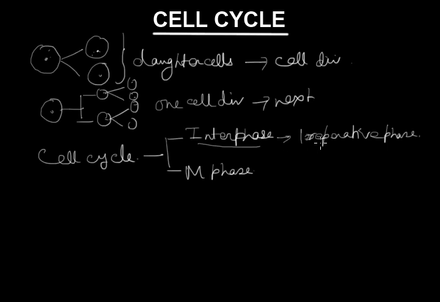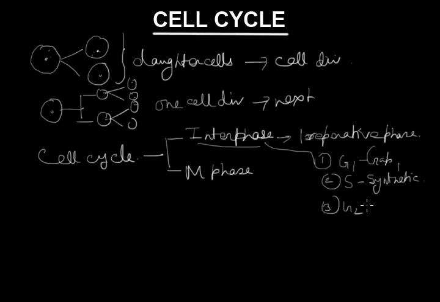Interphase also has some subphases. What are these subphases? One is G1 or gap 1 phase. Number 2, S phase, which is known as synthetic phase. And number 3, G2 or gap 2 phase. So interphase has 3 subphases: G1 phase, S phase and G2 phase.